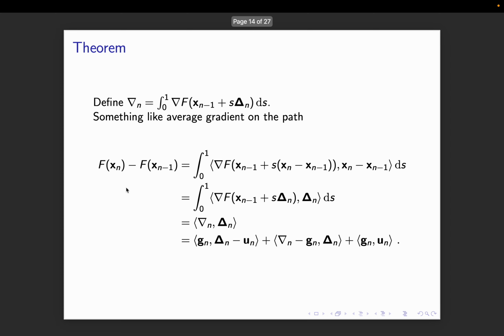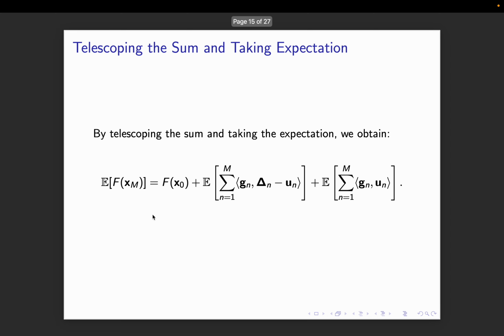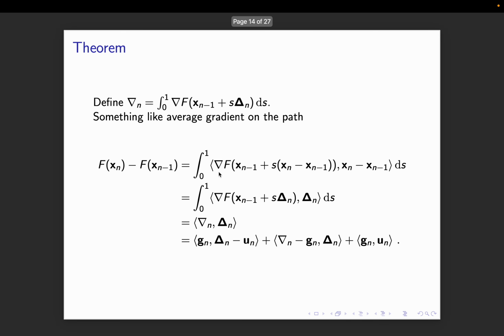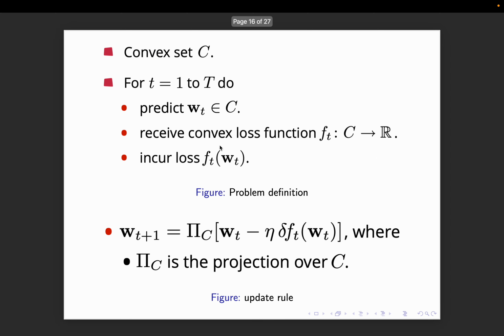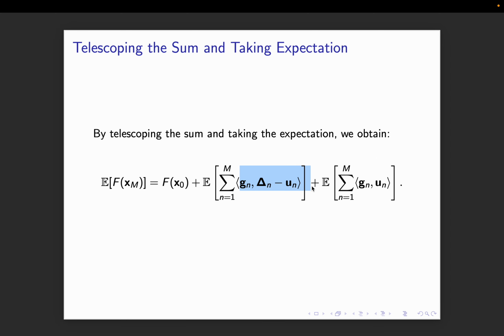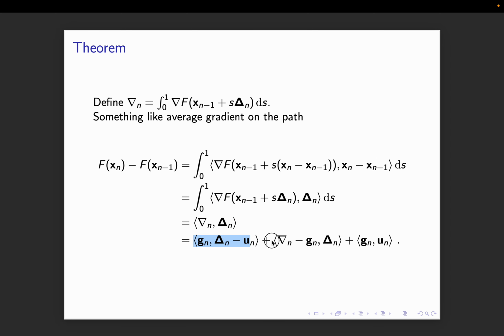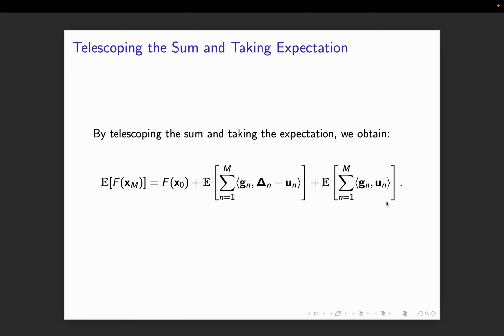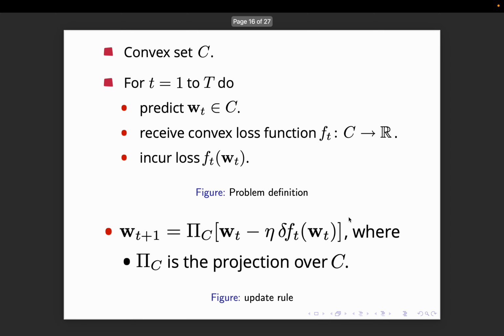So by telescoping, basically taking the sum over m iterations and taking the expectation, f of xm will be f of x0, like bringing the f of x0 here, plus expectation of the regret from the first term, expectation of this will become 0, and expectation of gn un, right? Alright. So what was an online learning algorithm?